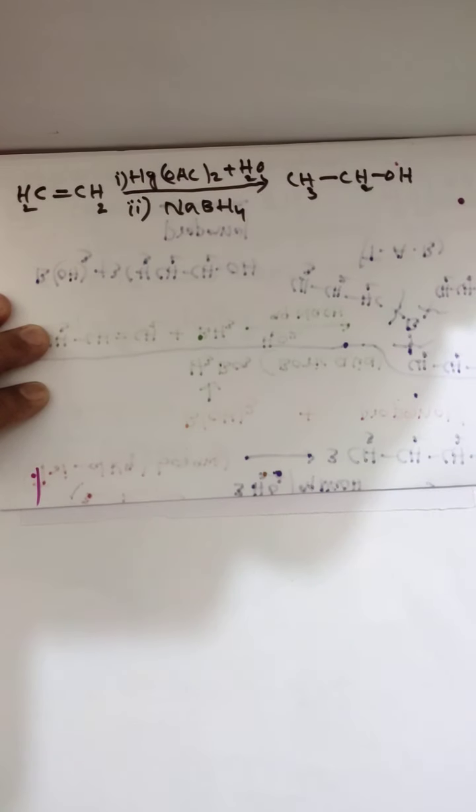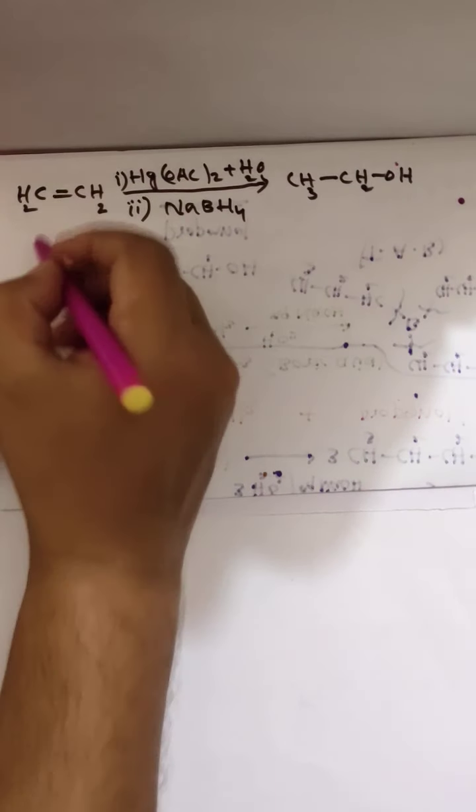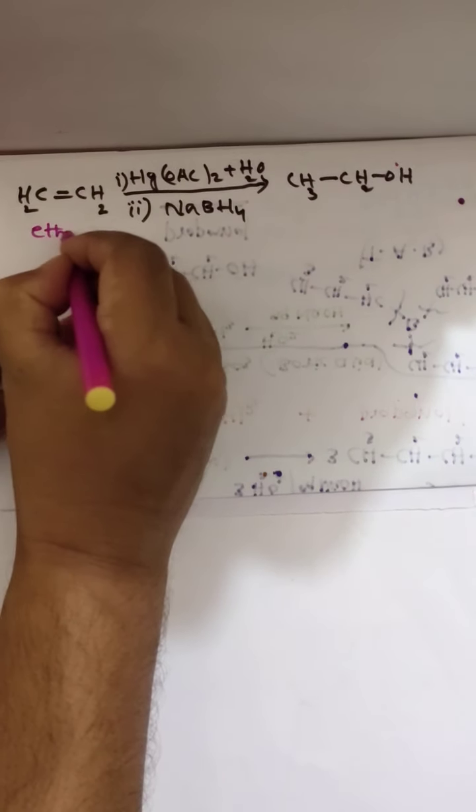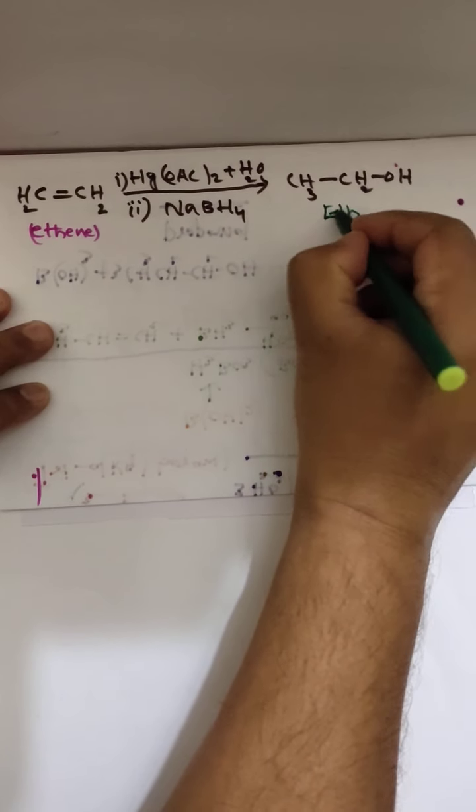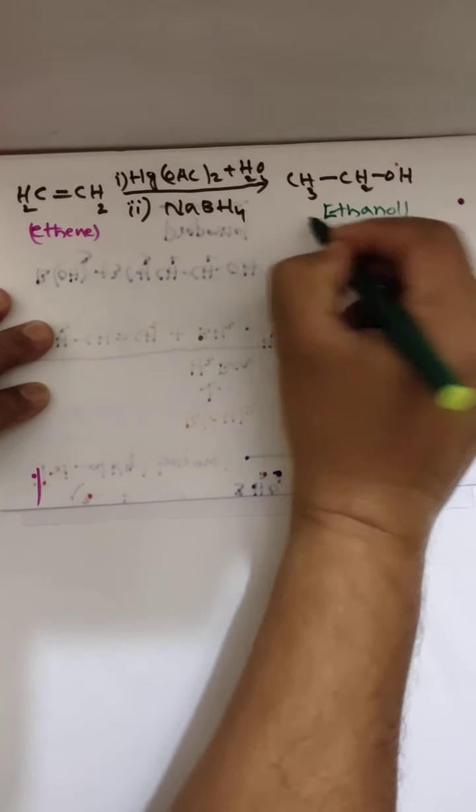This ethene is a symmetrical alkene. What you are getting is ethanol. See here, ethanol is a 1 degree alcohol. Clear?